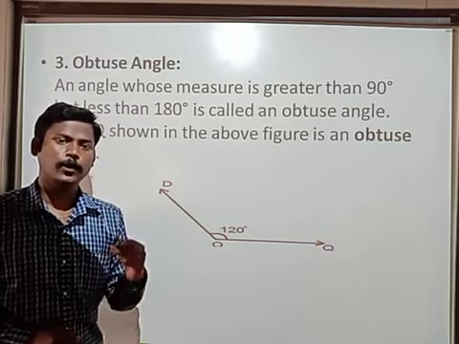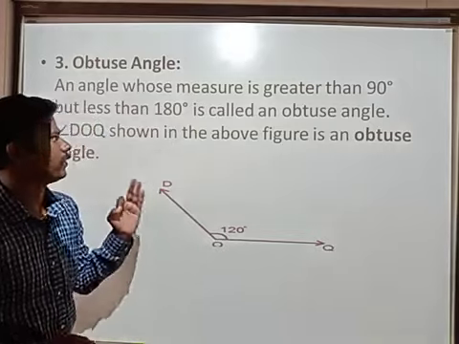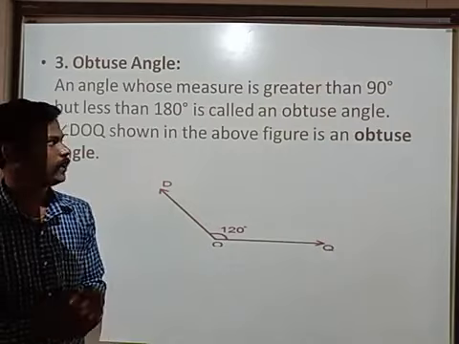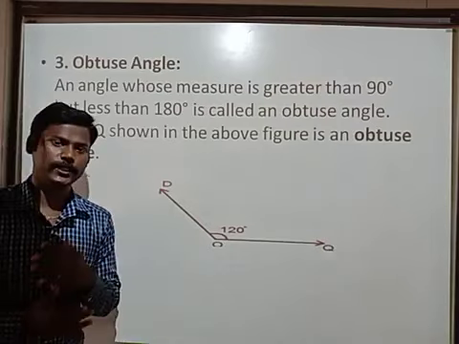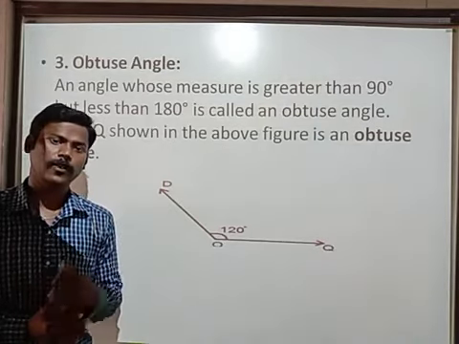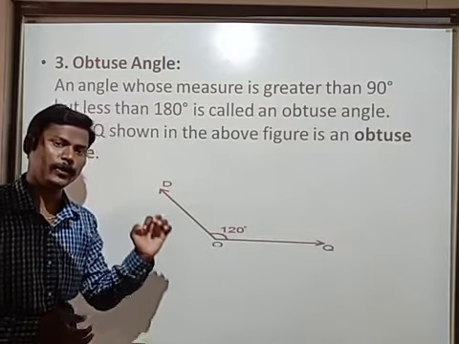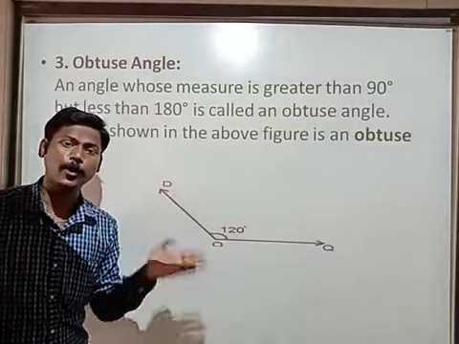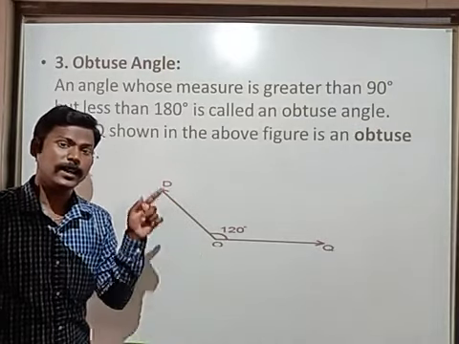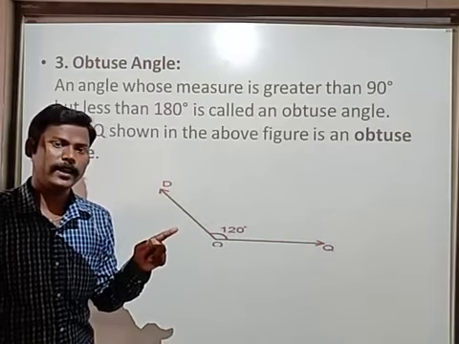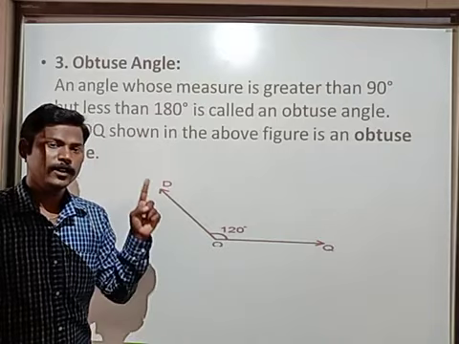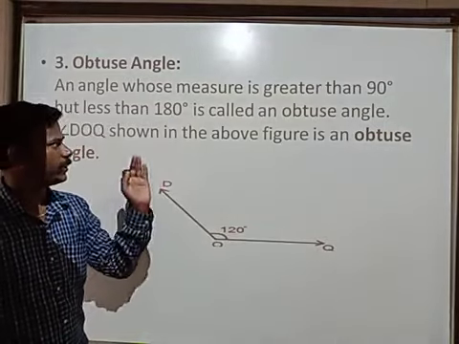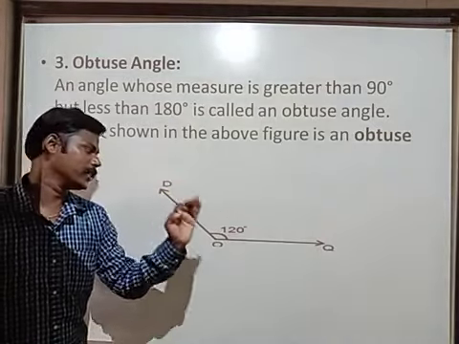An angle whose measure is more than or greater than 90 degrees and less than 180 degrees is called an obtuse angle. What is it, children? An angle whose measure is greater than 90, and the condition is also important. An angle whose measure is more than 90 and less than 180, then it is called an obtuse angle.